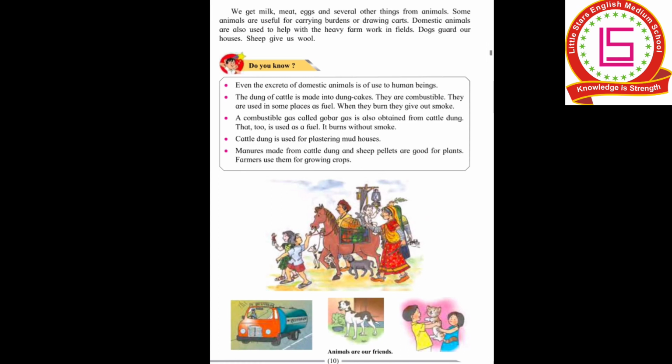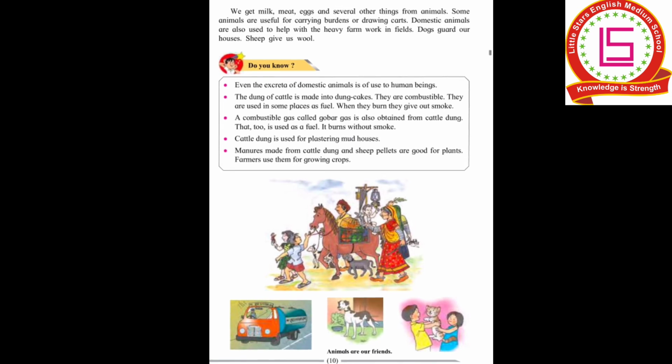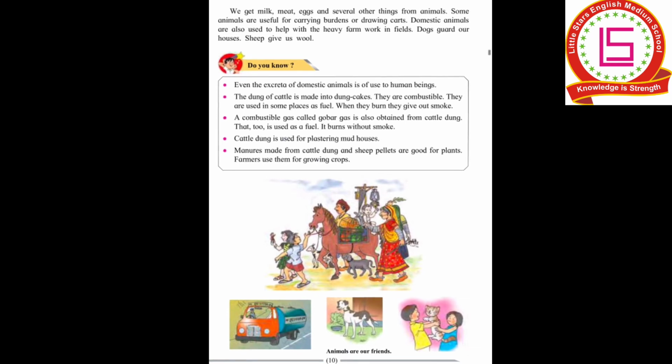Now page number 10. We get milk, meat, eggs, and several other things from the animals. Some animals are useful for carrying burdens or drawing carts. Domestic animals are also used to help with the heavy farm work in the fields. Dogs guard our houses and sheep give us wool. We all know that each and every animal is helpful in some way or the other.